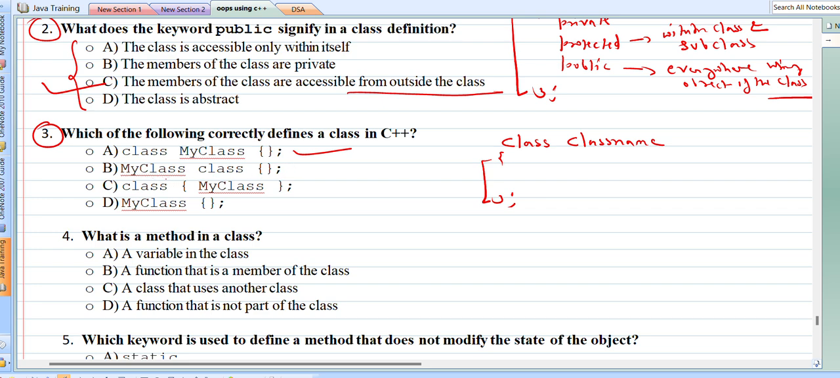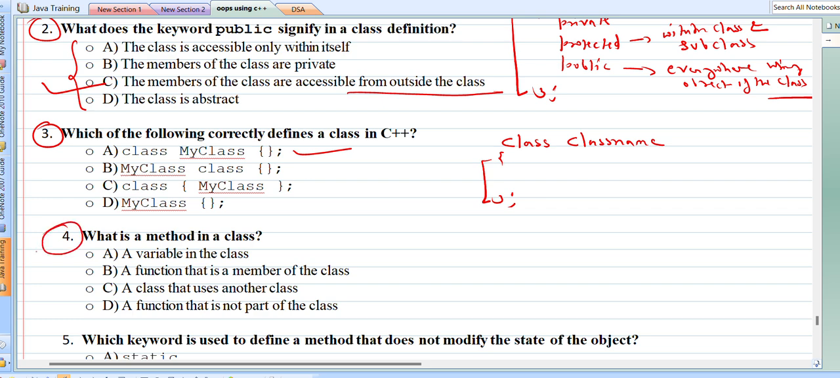This is incorrect, because here in option number 2, class name is given before the keyword class, and in option C, class name is not given. So here we have not used keyword class. So the correct option is option number A, right?